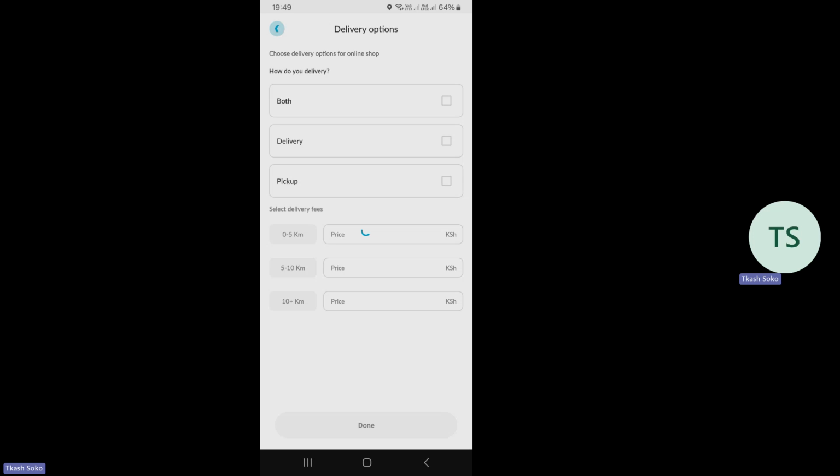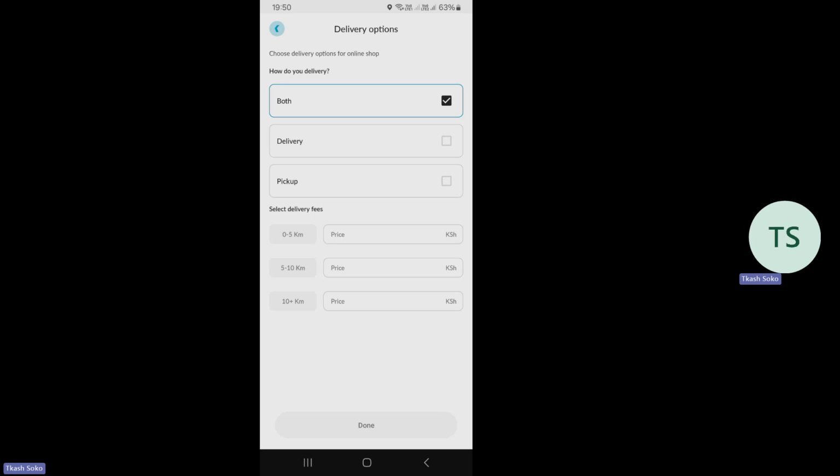Like this option, let us put both, such that someone can come to the shop and buy from the shop, or they can have the product delivered too. So when they go to order, as we went to attempt to order, that delivery option will be active and they will choose: do I want to order, or do I want to go and pick the item from the shop. And then you have the option of now setting the delivery fees.